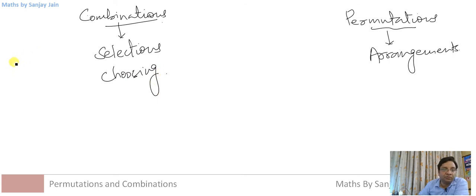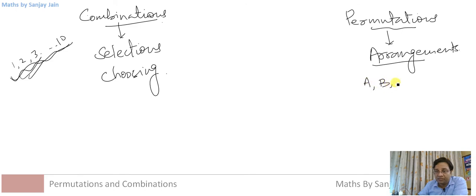For example, I need to choose two numbers out of these 10 natural numbers. So I need to find ways of choosing two numbers out of these 10. And what was arrangements? Let us take a simpler example first. I have got these three letters and I have to arrange two out of these three. Then we said the number of ways can be 3P2, or the other way that we studied arrangements was the fundamental principle of counting. So we said that out of these three, I have got three options to fill this space and two options to fill this space when the repetition is not allowed.